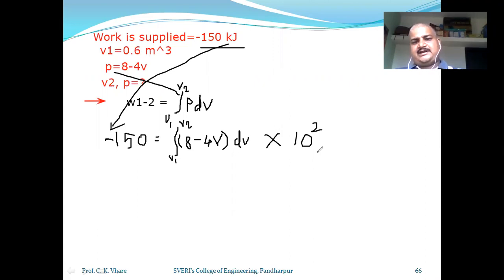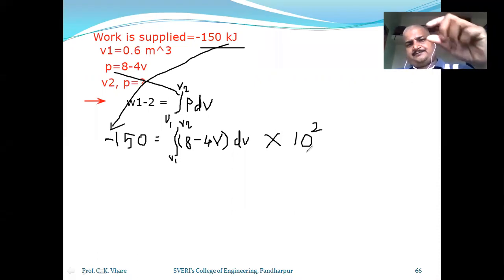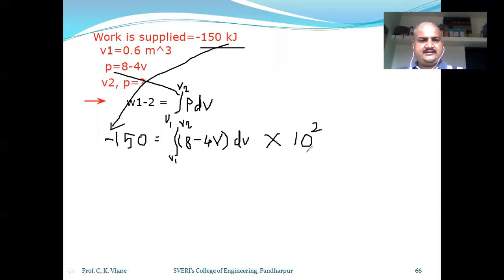Okay, don't just be physically in the class. Try to concentrate. If 150 is in kilojoule, then 10 raised to 2. If 150 will be in joule, then it will be 10 raised to 5. Now is it clear to everybody? Yes, sir. And I have purposefully provided all the things in detail in the previous slide.